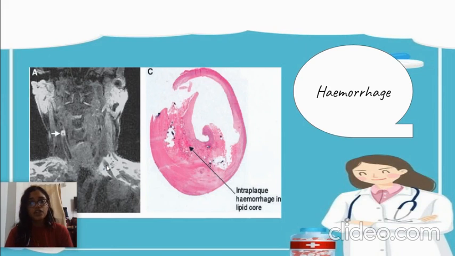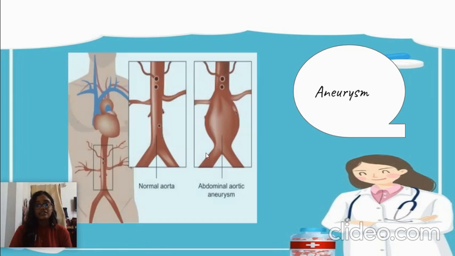Next is hemorrhage. Hemorrhage is from the rupture of the capillaries of the blood vessels supplying the atheroma over here, or the blood can come from the vessels coming through these ulcerated surfaces. The final complicated lesion is aneurysm. Atherosclerosis can cause secondary changes in the media or adventitia. It can cause thinning of the media and fibrosis of the adventitia. Such changes can cause abnormal dilation of the vessels, resulting in abdominal aortic aneurysm.